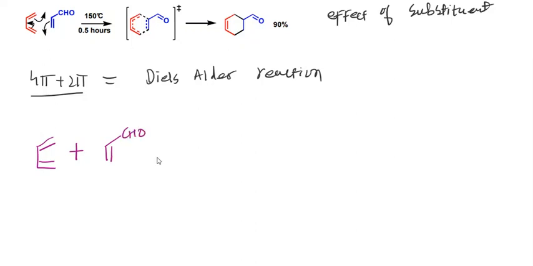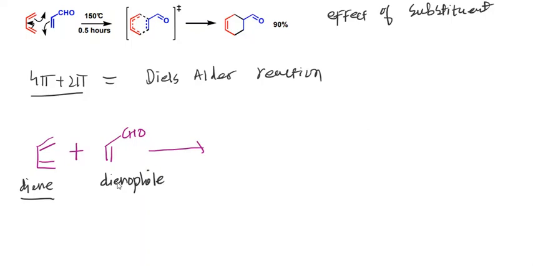In the Diels-Alder reaction, this conjugated unsaturated molecule is known as the diene, while this second unsaturated substituted molecule is known as the dienophile.